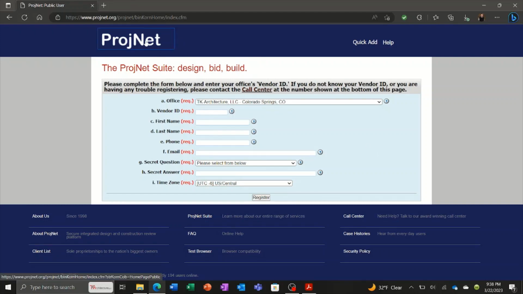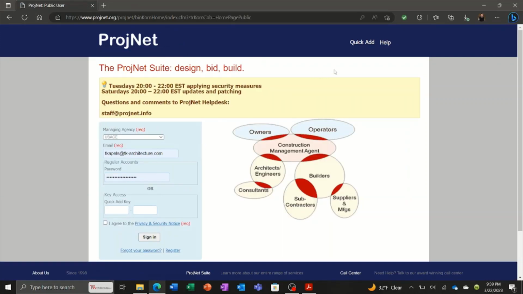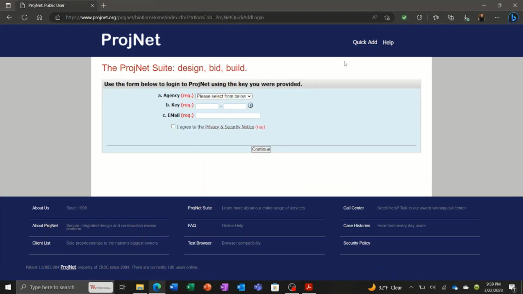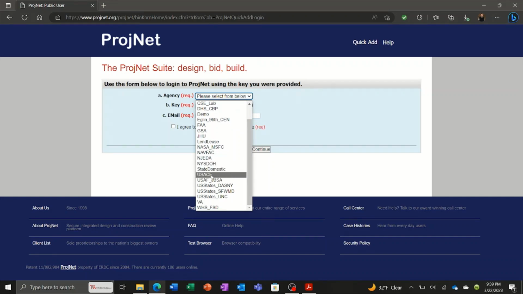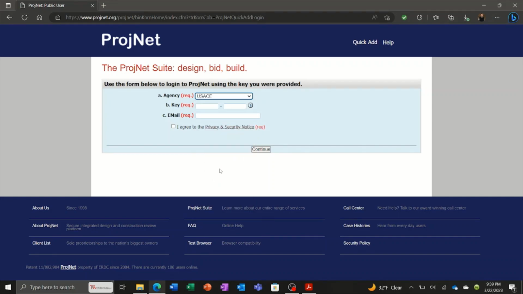We're going to go back to the home screen now and show you how to do a bidder inquiry. The easiest way to do this is at the very top, you have this link that says Quick Add. Just click on that and it'll bring you up to this screen. Again, you have to select your agency that you're working with. For this example, we're going to do U.S. Army Corps of Engineers.